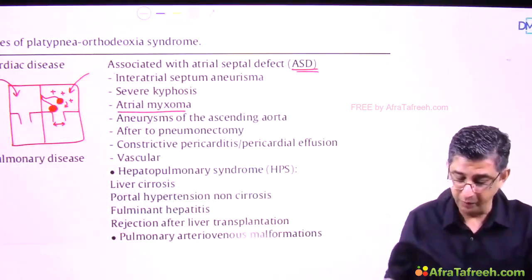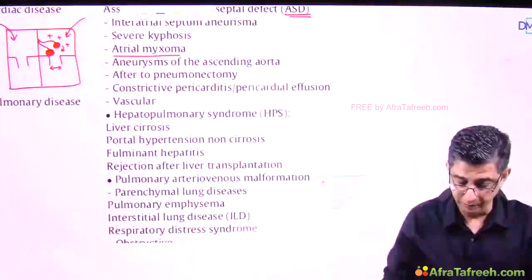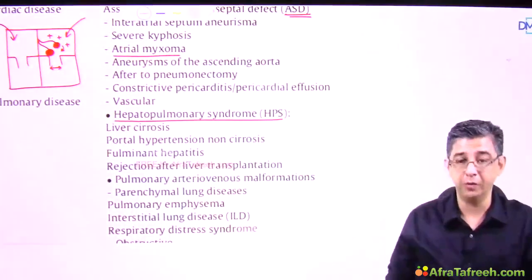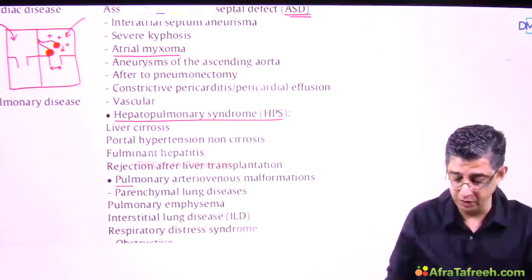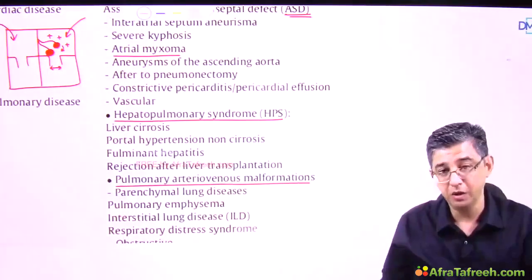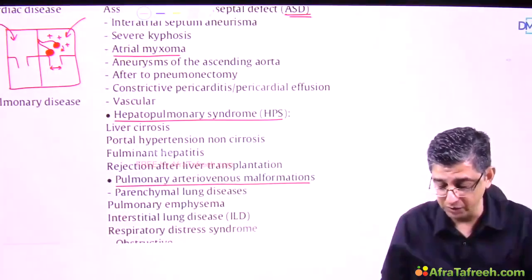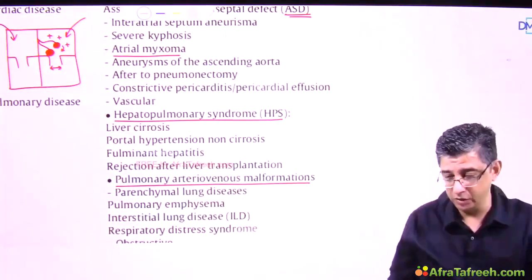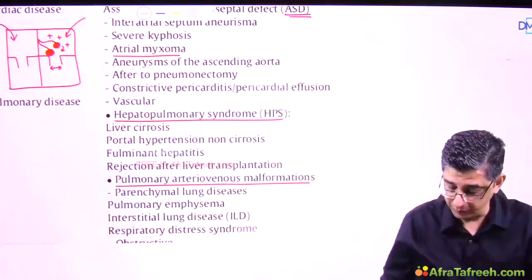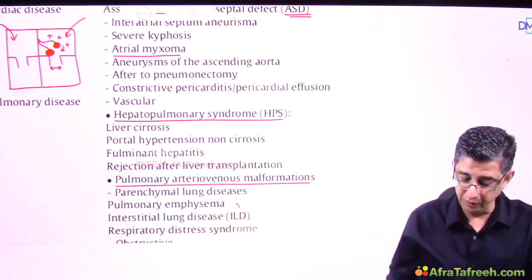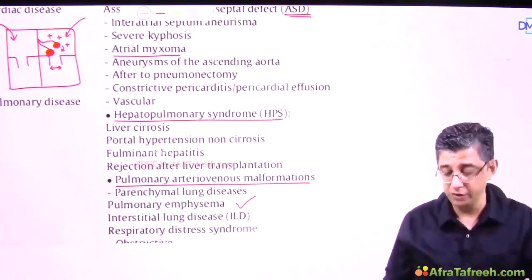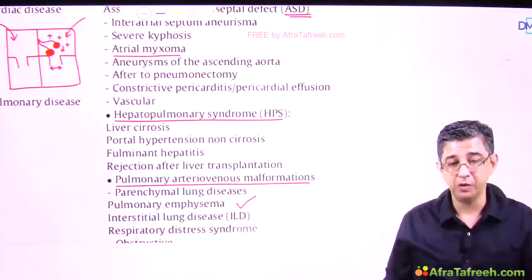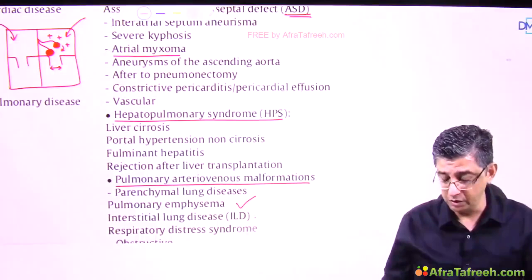Then pulmonary diseases which are related are hepatopulmonary syndrome, which is secondary to liver cirrhosis, or it could be arteriovenous malformations in the lungs. Arteriovenous malformations in the lungs, which are to be remembered, are ones which are secondary to either parenchymal lung diseases like Osler-Weber-Rendu syndrome, or for that matter of fact pulmonary emphysema, which was the first disease in which the manifestation of platypnea was explained. Other could be like interstitial lung disease also.